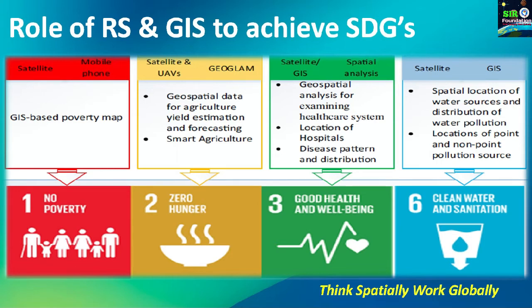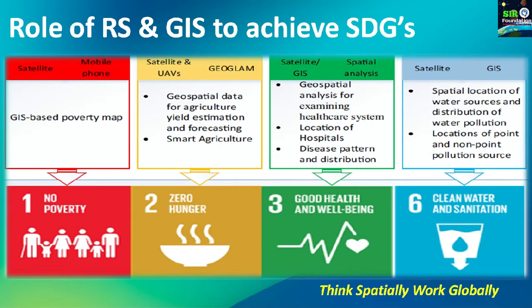Remote sensing and GIS technology helps us in some of the SDGs to keep watch on the goals, whatever targets we have set. We can use geospatial data, satellite data, or unmanned aerial vehicles to survey the real time execution of these SDGs and related activities.